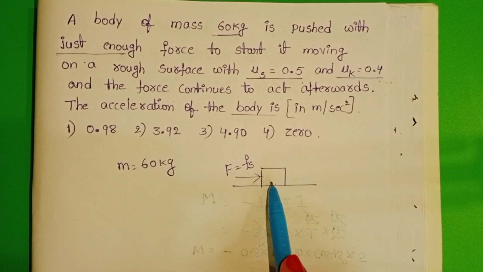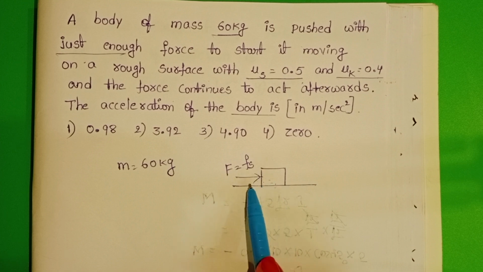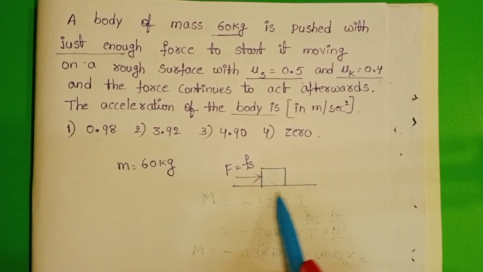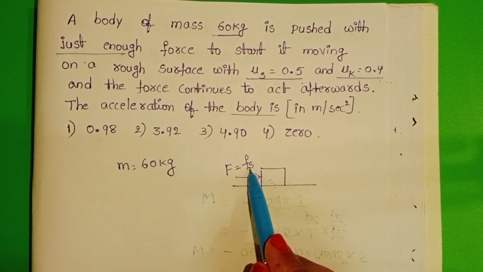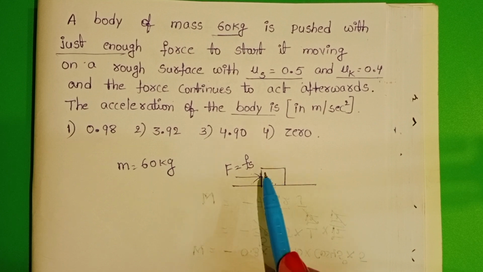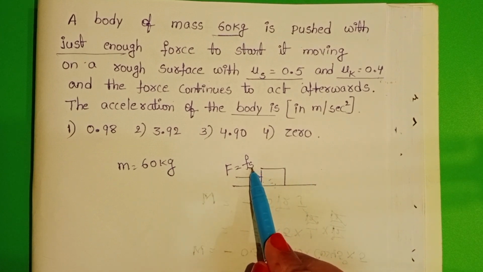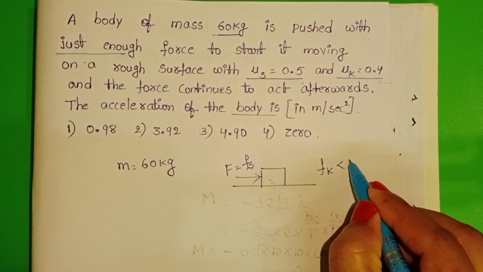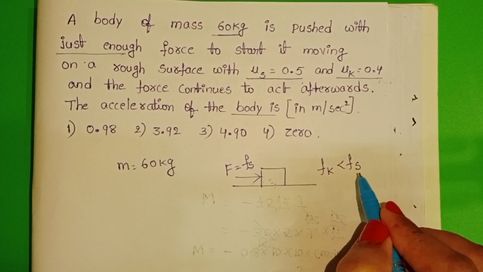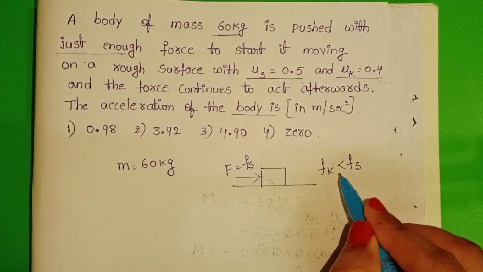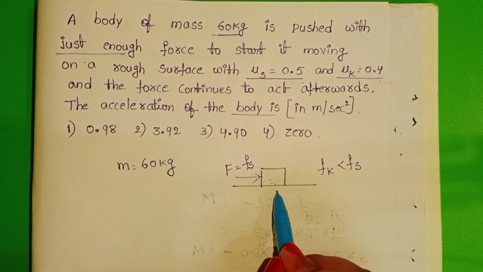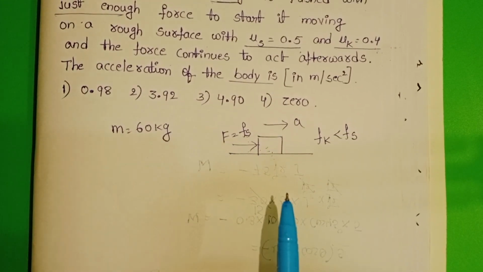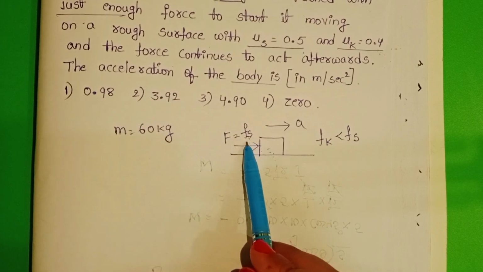So once this body changes its position from rest to motion, the frictional force reduces. Initially at rest, the friction is static friction. After that, the friction changes from static to kinetic friction. Kinetic friction is less than static friction. Due to the difference of these two frictional forces, this body gets acceleration. Why? Because here the applied force is equal to the static friction.